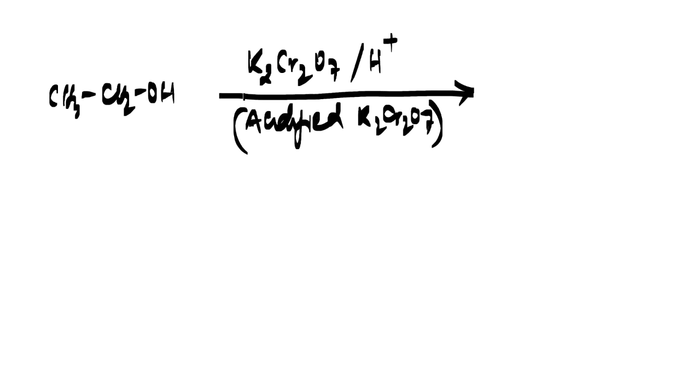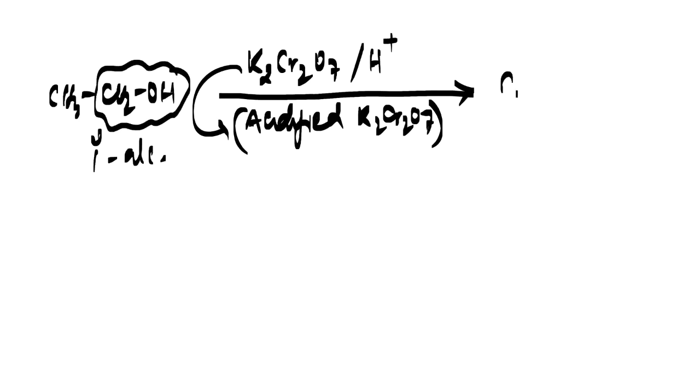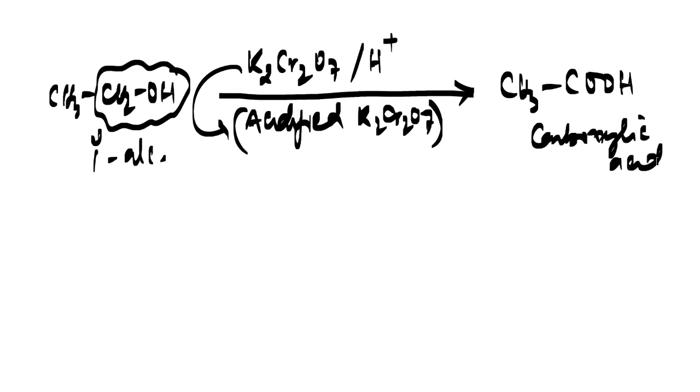Now what will happen to the primary alcohol? Primary alcohol will be oxidized directly to the carboxylic acid. So primary alcohol will be directly converted into carboxylic acid. So that is the power of acidic K2Cr2O7, potassium dichromate. So now what about the secondary alcohols, my dear friends?